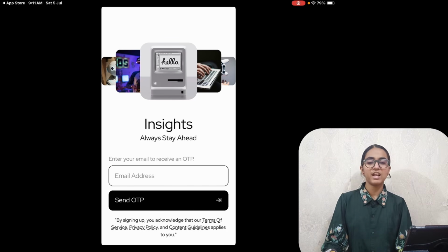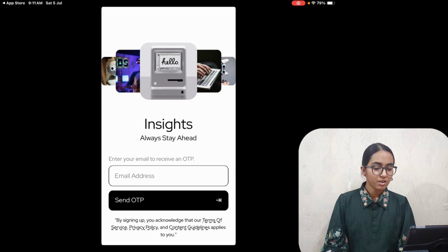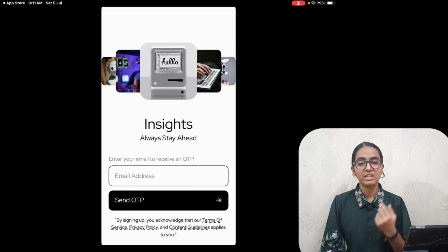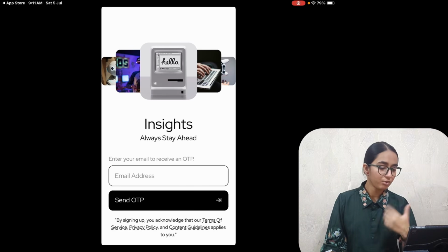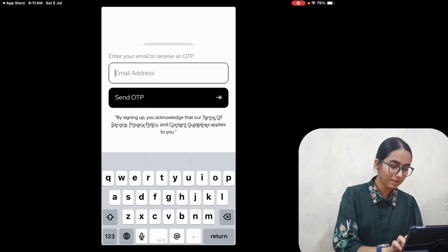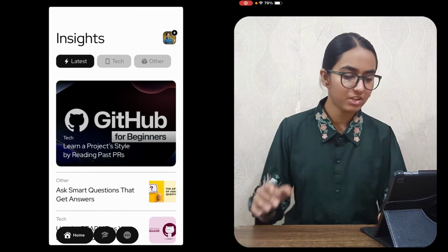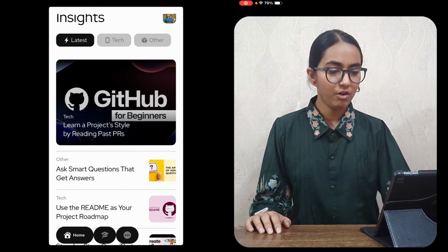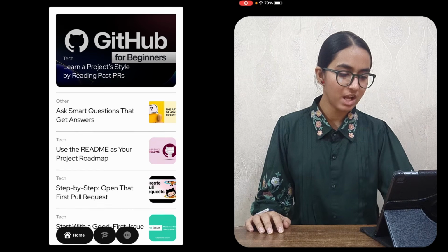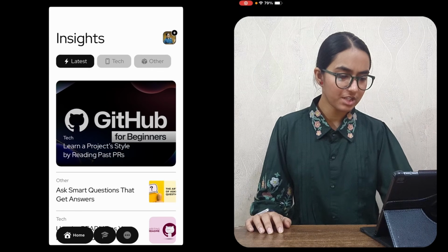So this is how the Insights app actually looks. You will have to enter your email address and then you will get an OTP, and through this you will have to register. So let me do all this. Now we have logged into their application and this is what you will see on their interface. This is their homepage and you can scroll down and understand what it is.